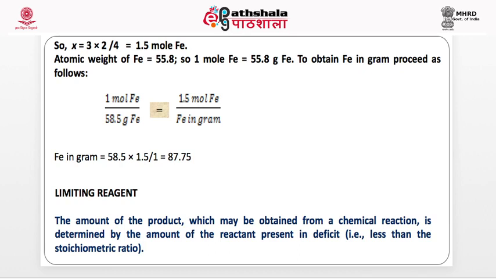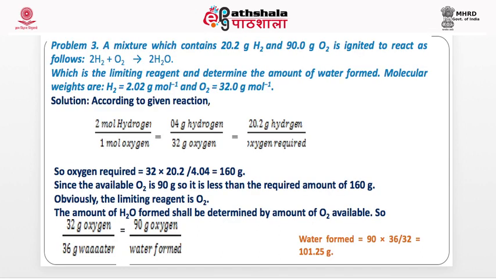This one, limiting reagent, is an important concept. The amount of the product which may be obtained from a chemical reaction is determined by the amount of the reactant present in deficit, that is, less than the stoichiometric ratio. In this reaction, 2H2 reacts with 1 mole of O2 to form 2H2O.